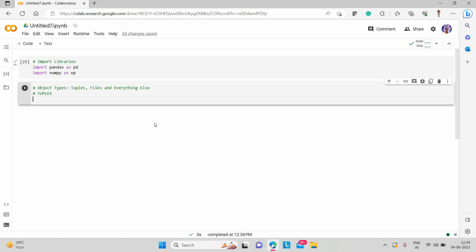Now we'll take a look at some of the operations on tuples. One way of initializing a tuple, let's say the tuple is t1, is to just use normal brackets. We are initializing a 4-item tuple.